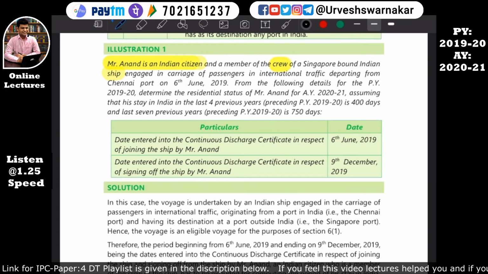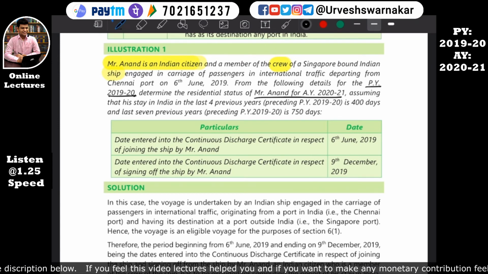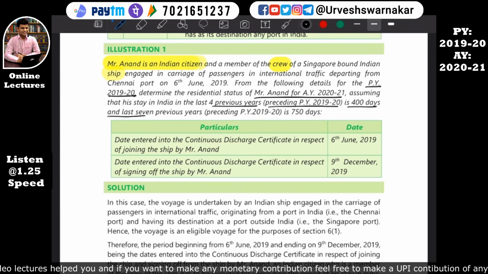From the following detail, for the previous year 2019-20, determine the residential status of Mr. Anand for assessment year 2020-21, assuming that he stayed in India in the last 4 previous years preceding the previous year 2019-20 for 400 days, and in the last 7 previous years preceding the previous year 2019-20 for 750 days.